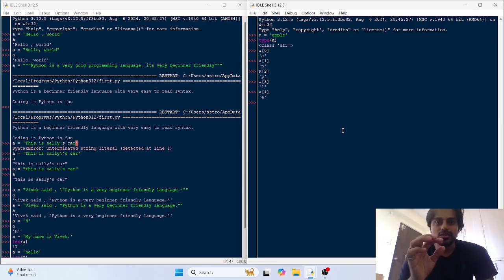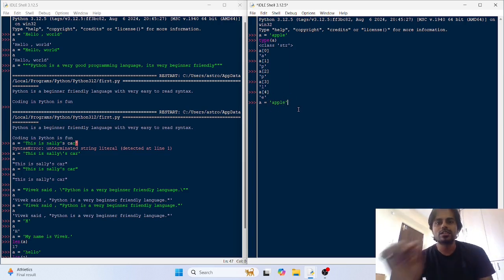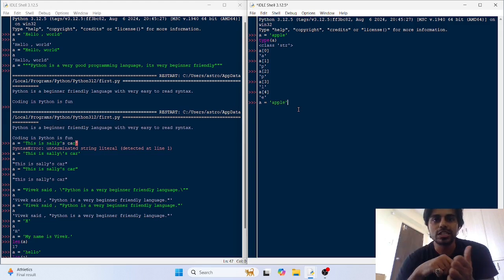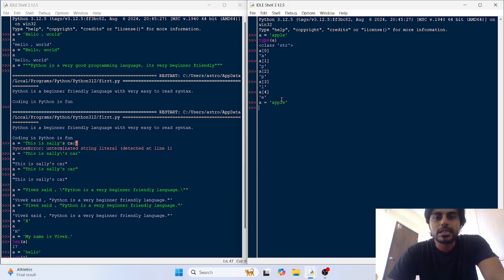Immutable is where you can't modify the object. So suppose A is 'apple'. Now this, putting this inside the single quotation marks, made it a string object in Python.